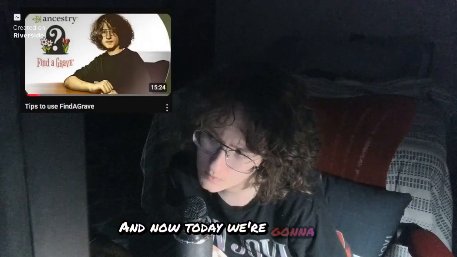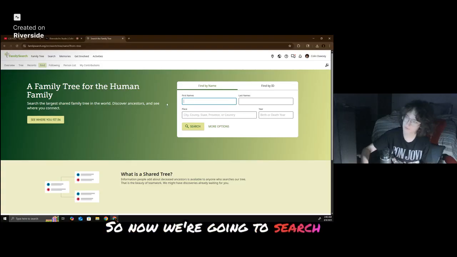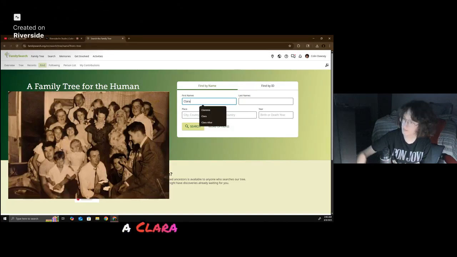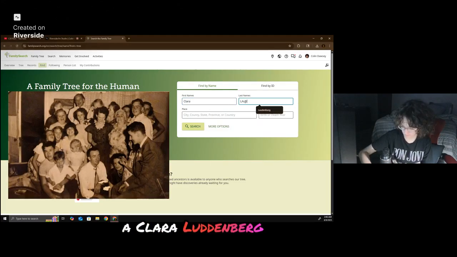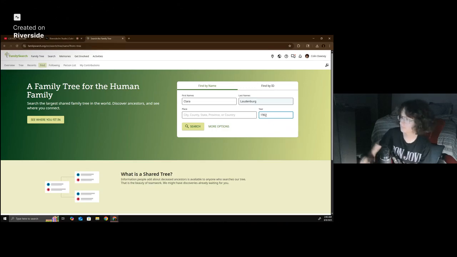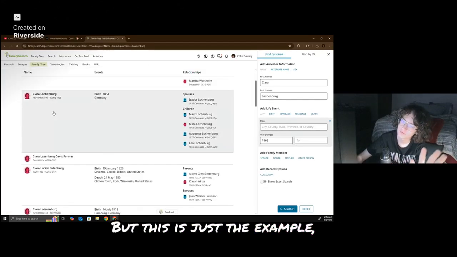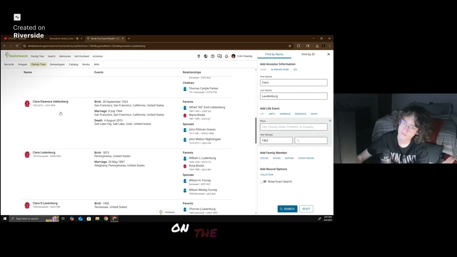But today we're going to be learning how to navigate newspapers.com and the things that you can do to modify your searches and whatnot. We're going to start off with a record from FamilySearch.com. So now we're going to search for a Clara Laudenberg, and don't harass the family of this person, but this is just the example.